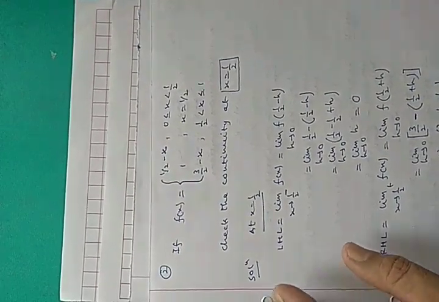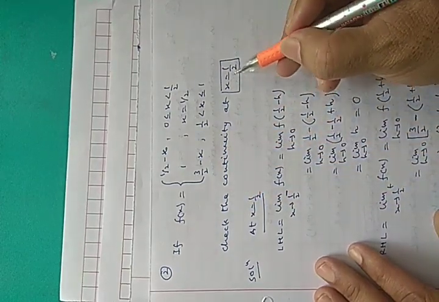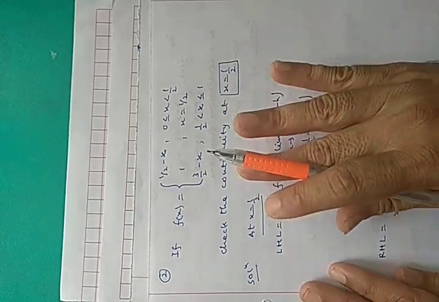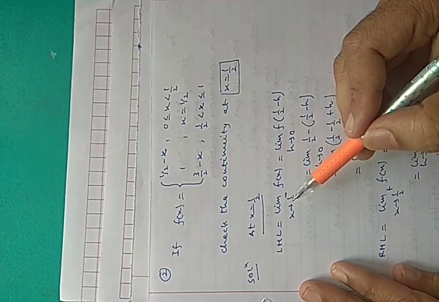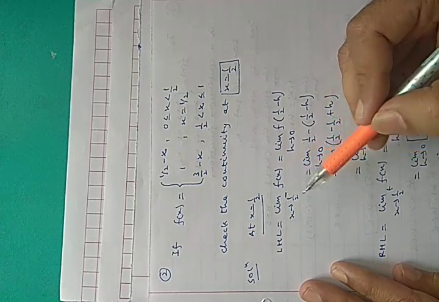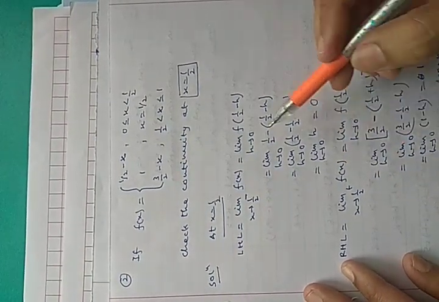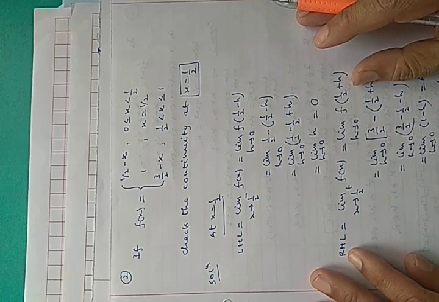Now, as we solved the second question, we have solved the second problem. What was the second problem? In the second problem, you have to check the continuity at a single point, x equals 1 by 2. So we check the discontinuity at x equals 1 by 2 only. We have checked left hand limit and right hand limit as x approaches 1 by 2 from left and 1 by 2 from right, and we have observed that these two are different, so function is discontinuous.